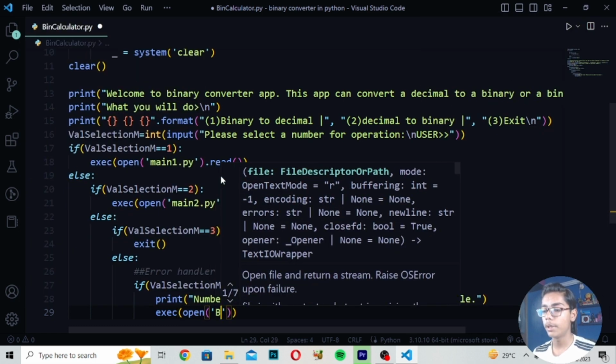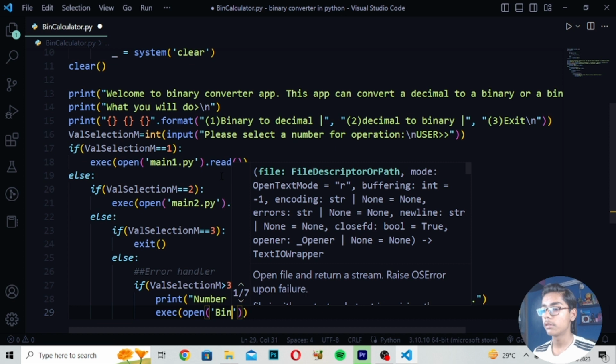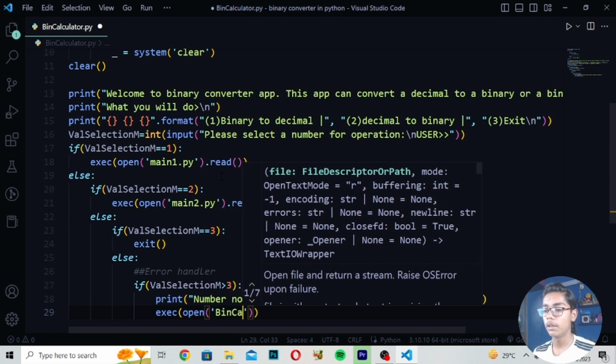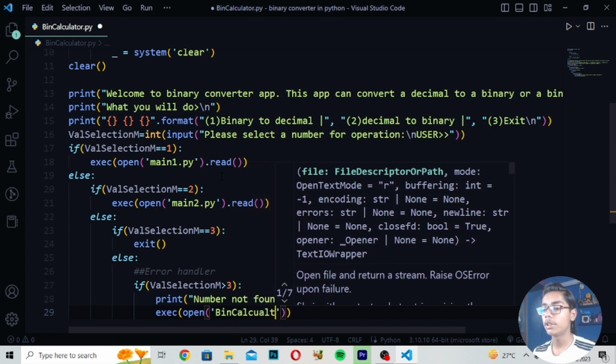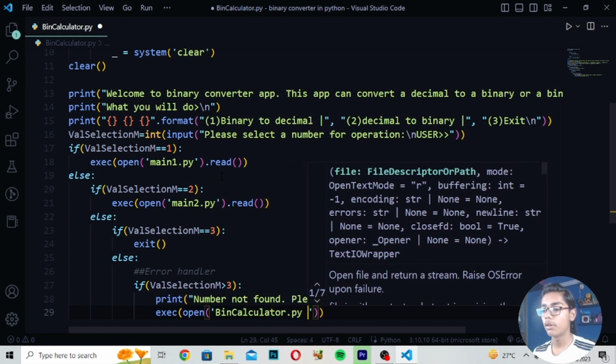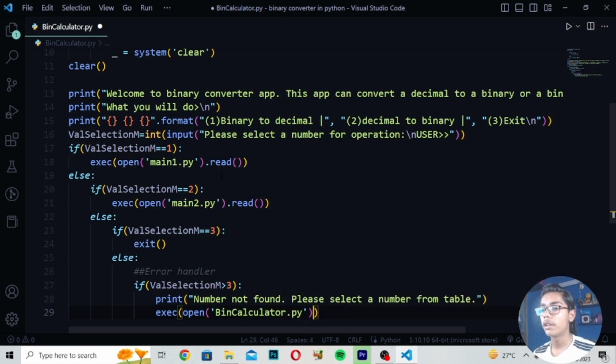Then I will move down and write exec open, and after open I will be writing bin calculator. So here I will be writing calculator. This is our file which we have linked, so I will be writing .py. So you can see we have just written all this stuff.